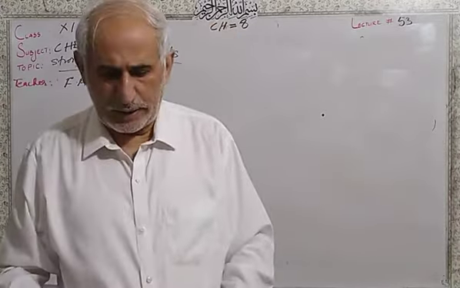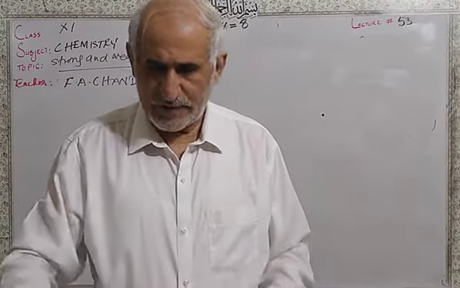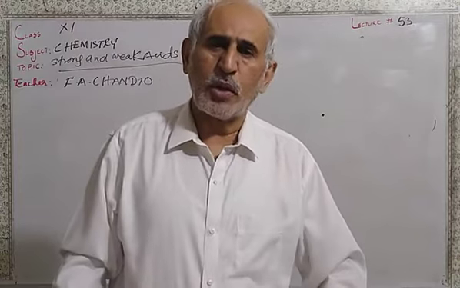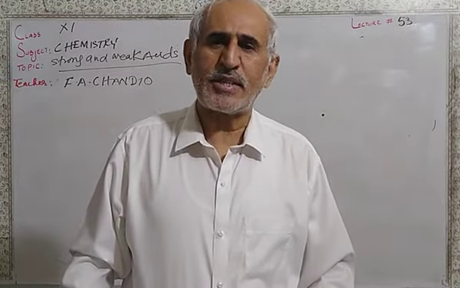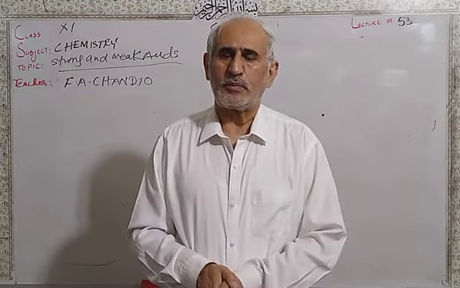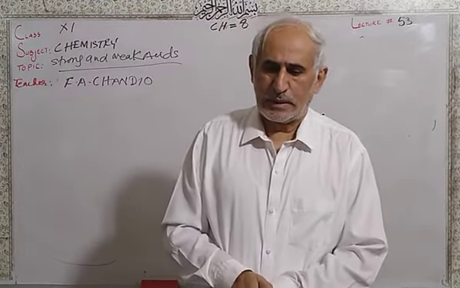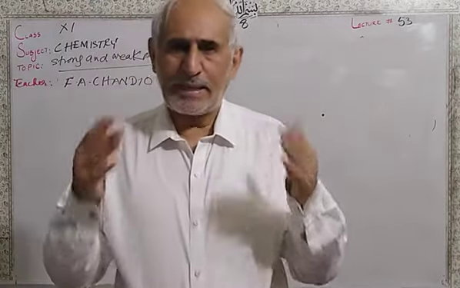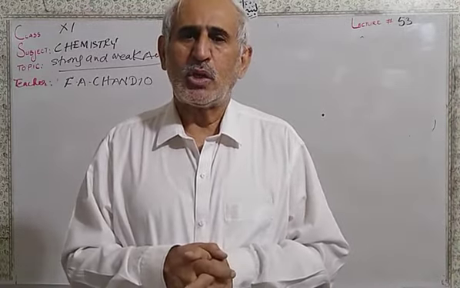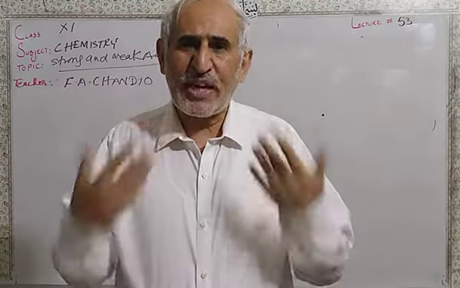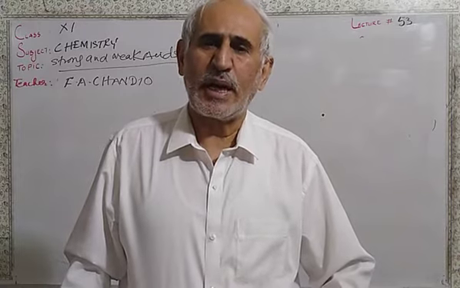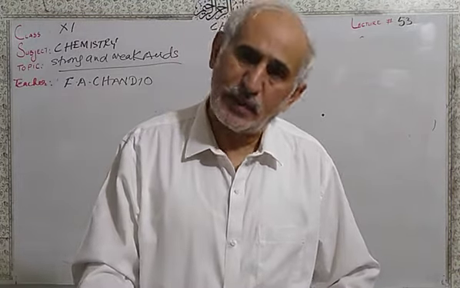Yesterday, in the previous lecture, I told you that according to the Bronsted-Lowry concept of acids and bases, the acid is the donor of proton. The acid which has greater strength to donate proton is a strong acid as compared to others.